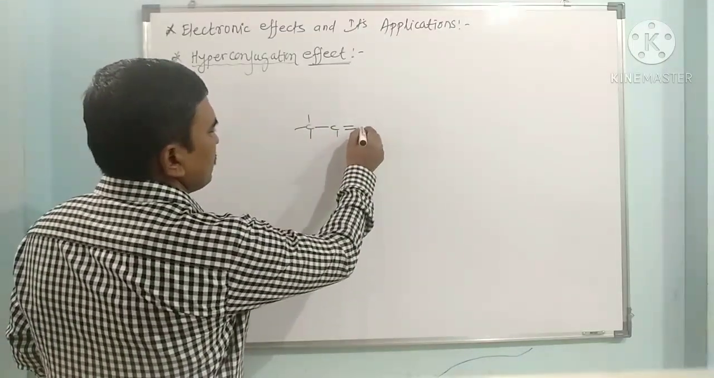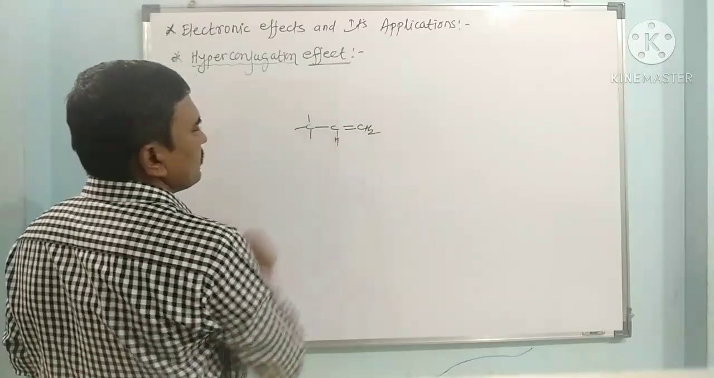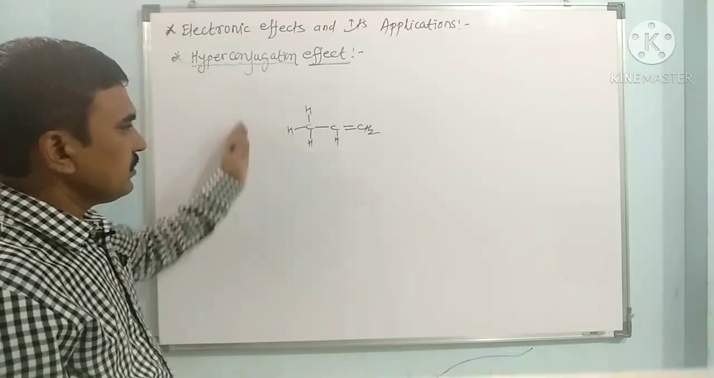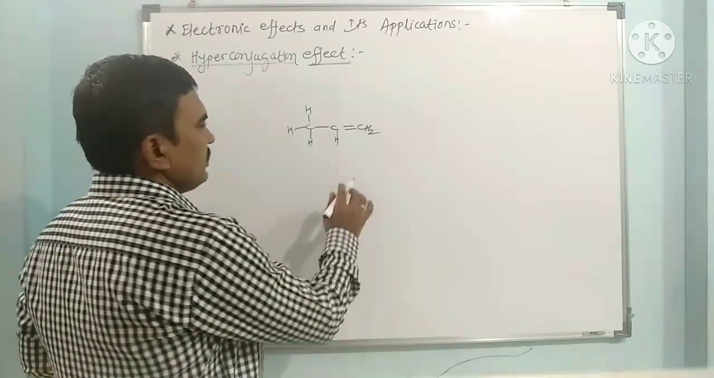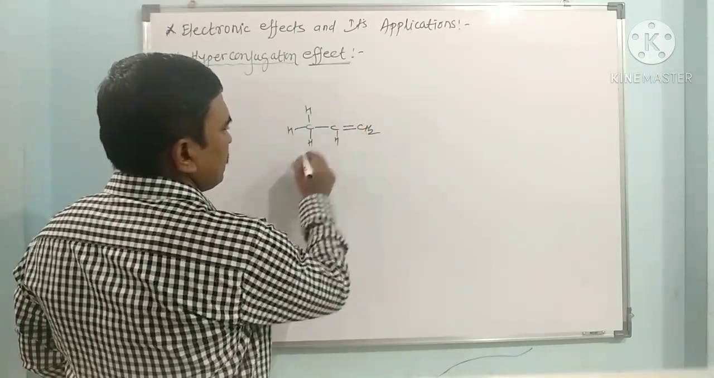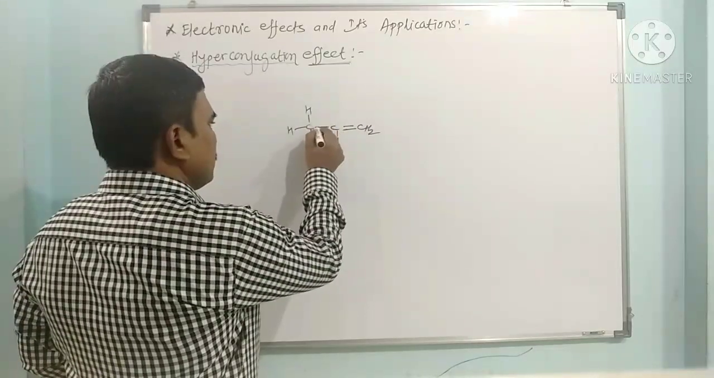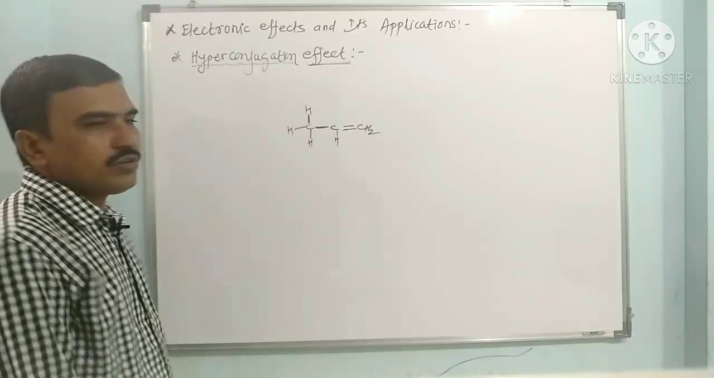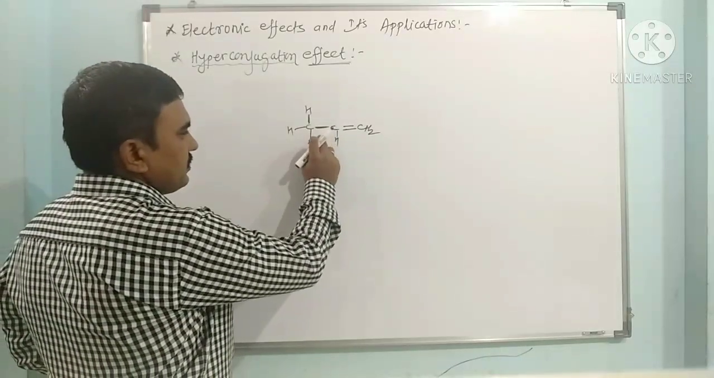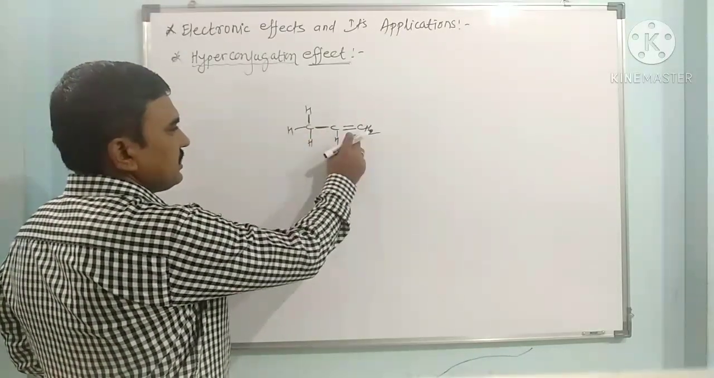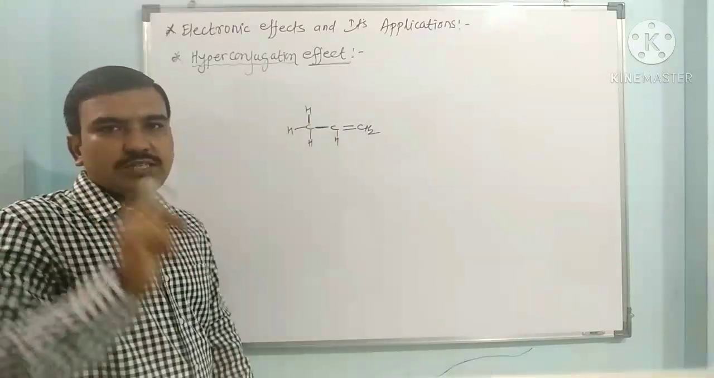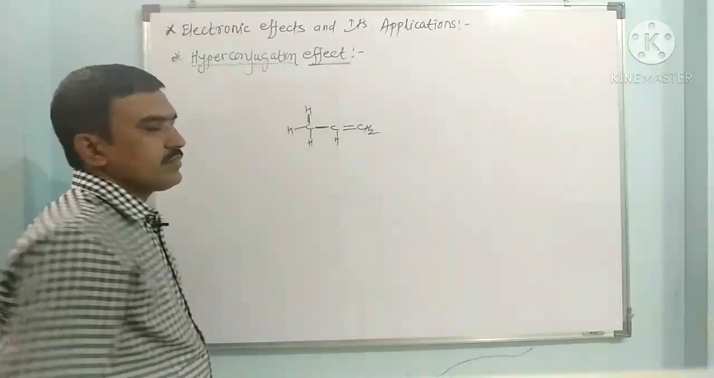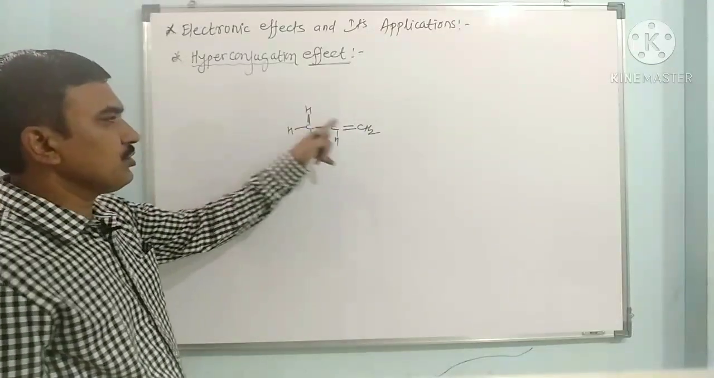Now here we have to see a simple example of the hyperconjugation effect. Suppose this is propene. Now here this double bond and this sigma C-H bond are conjugated. How is it called conjugated? The distance between these two is one sigma bond, so it is an alternate position. This is called a conjugated C-H bond towards the pi bond.